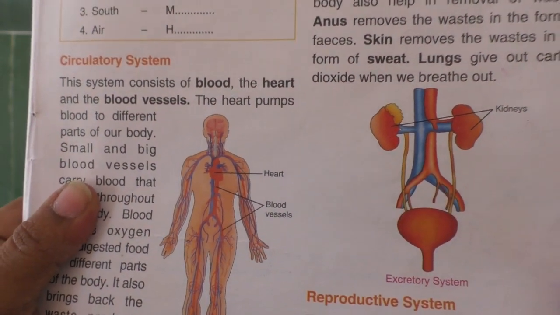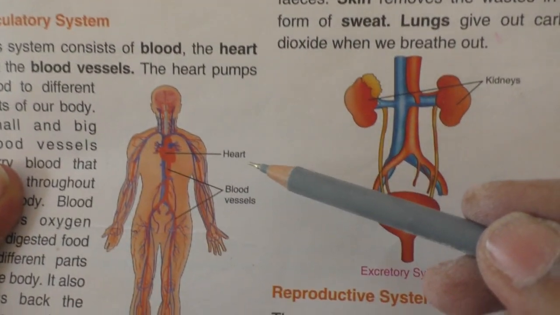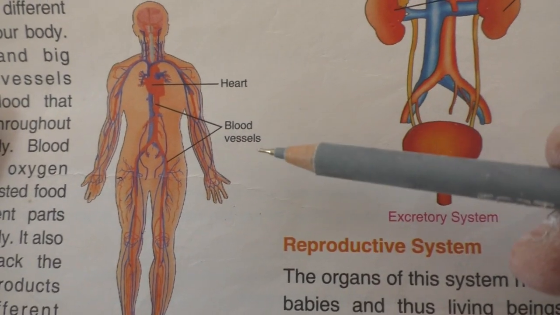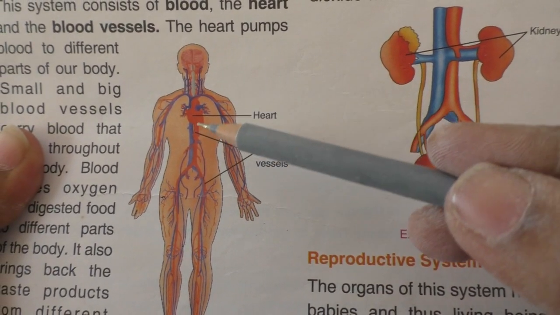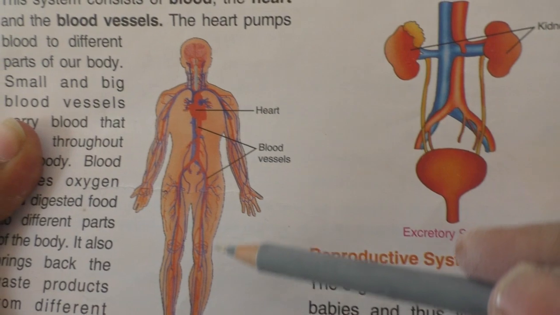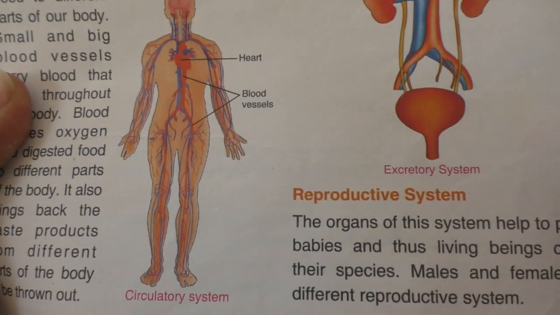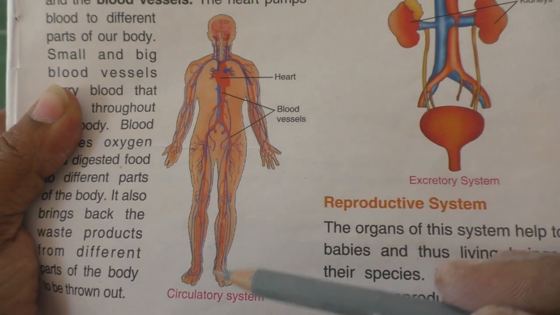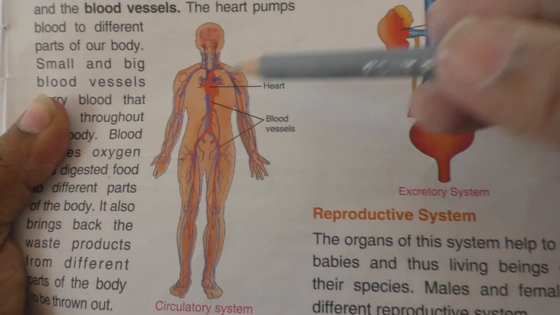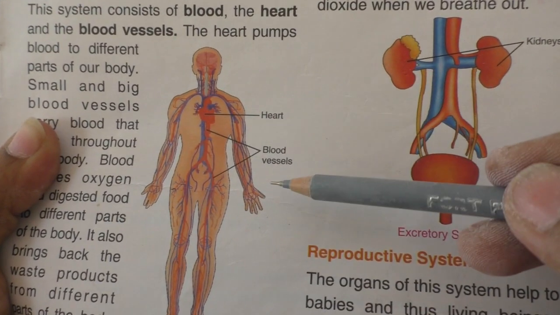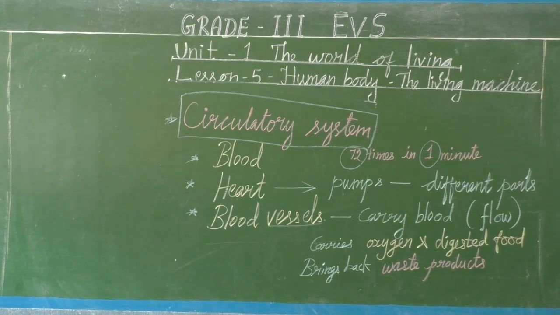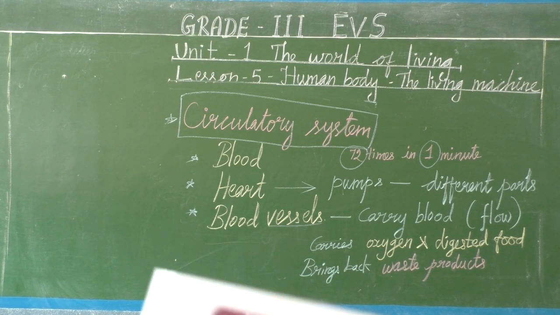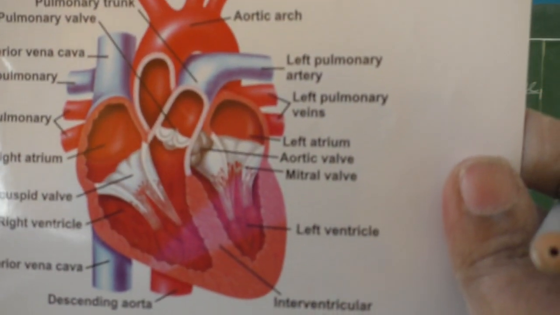Circulatory system. Heart, blood vessels, isn't it? Circulation means rotation. Heart and blood vessels. I will show you a finer structure of the heart.